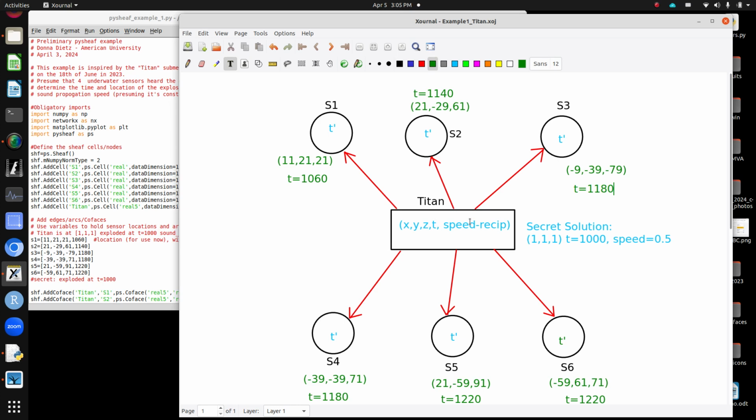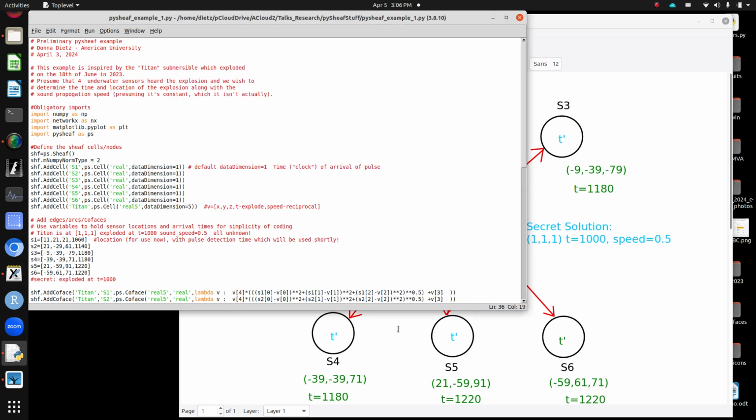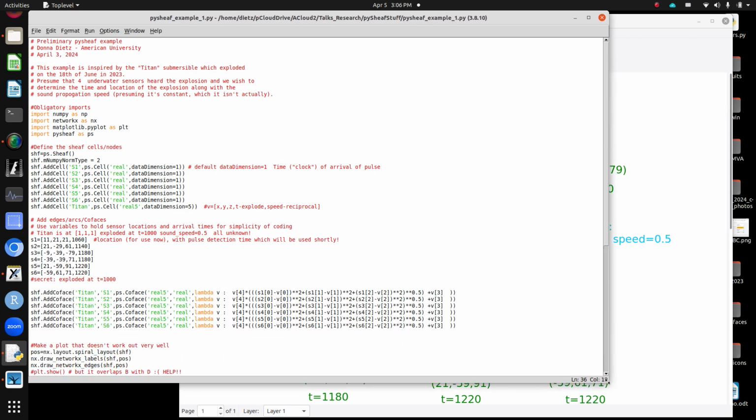When we're optimizing that, we're going to see how far off the t is from the t hats or the t primes. And then we're going to see if we can get the algorithm to tell us where the Titan was, what time it exploded, and what the speed of the traveling sound wave is. Okay, so here's what the code looks like.